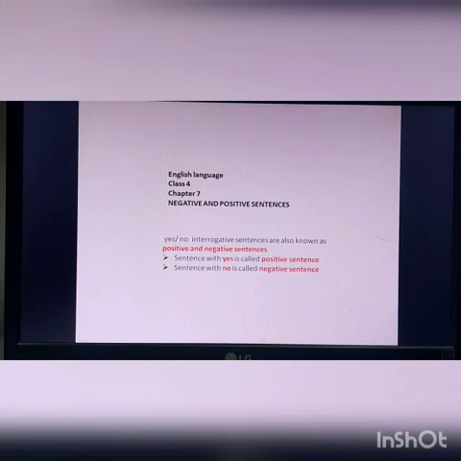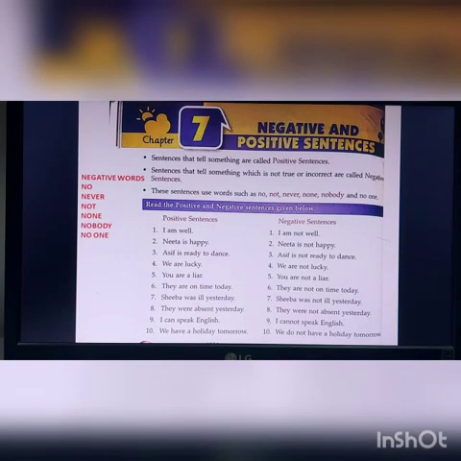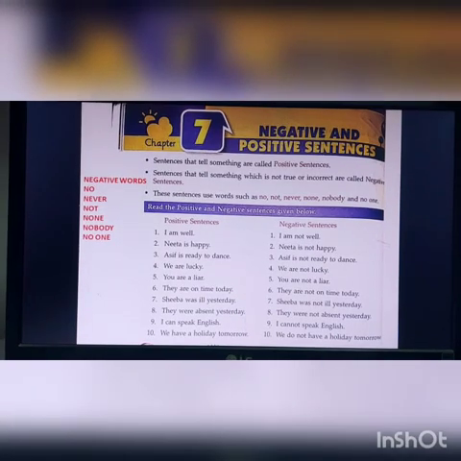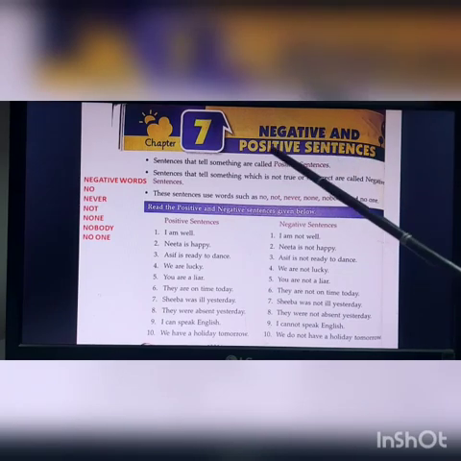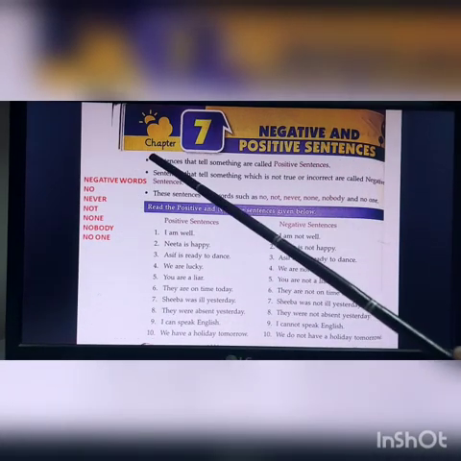Okay. So now we will read in detail. This is page number 18 of your book. Everybody please open this book and we'll start doing it. So Chapter 7, negative and positive sentences.